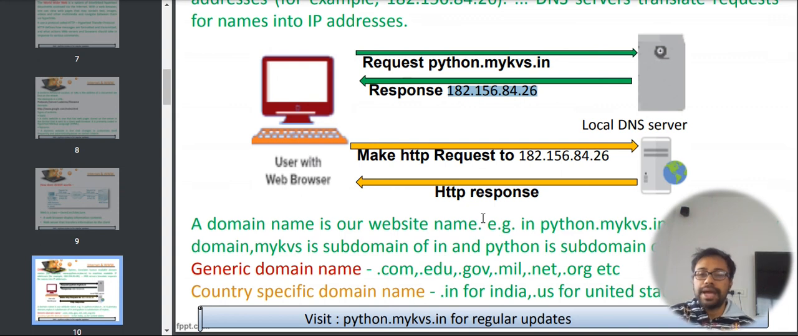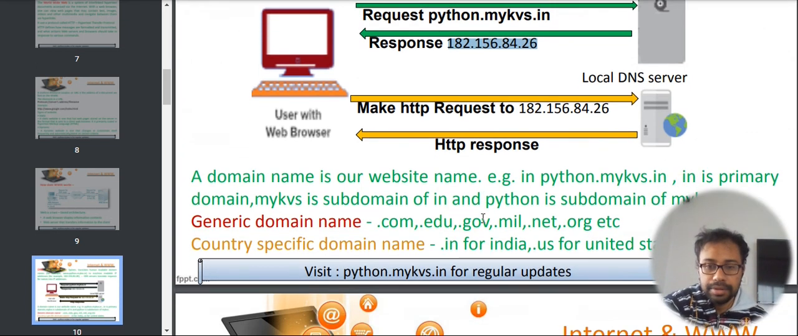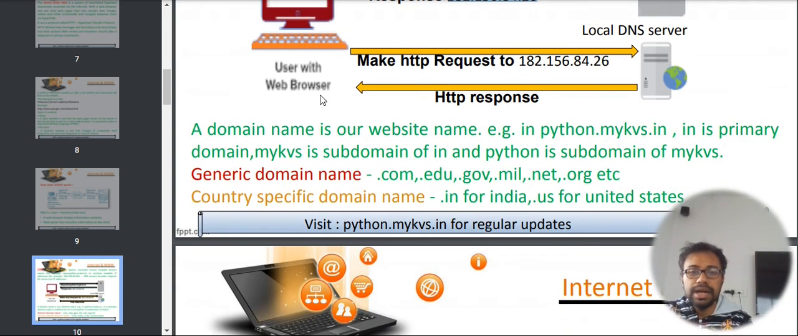Now, whenever we make a HTTP request, what is the meaning of HTTP request? That is the protocol request. We will get the protocol response. That means with the help of HTTP request, we can get the content of the page. So, here the most important thing you all have to understand is what is domain name. Domain name is the name of a website.